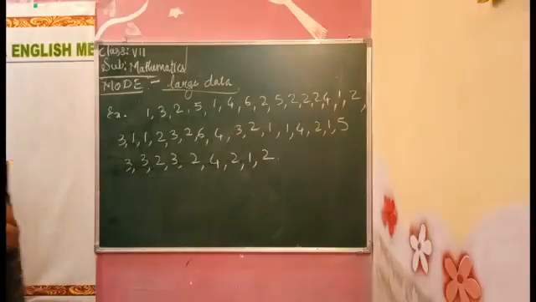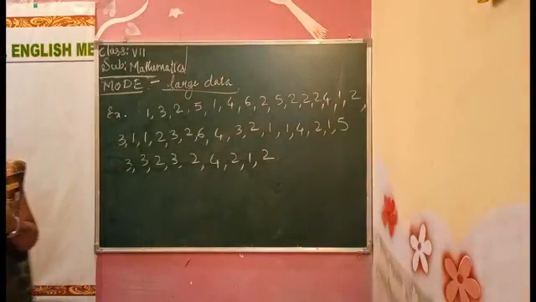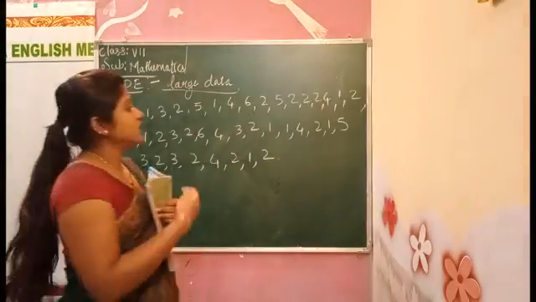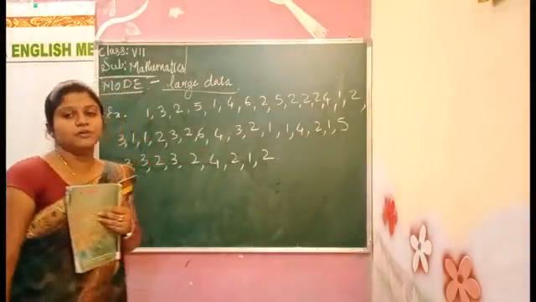These are the different numbers they scored in the league football matches.